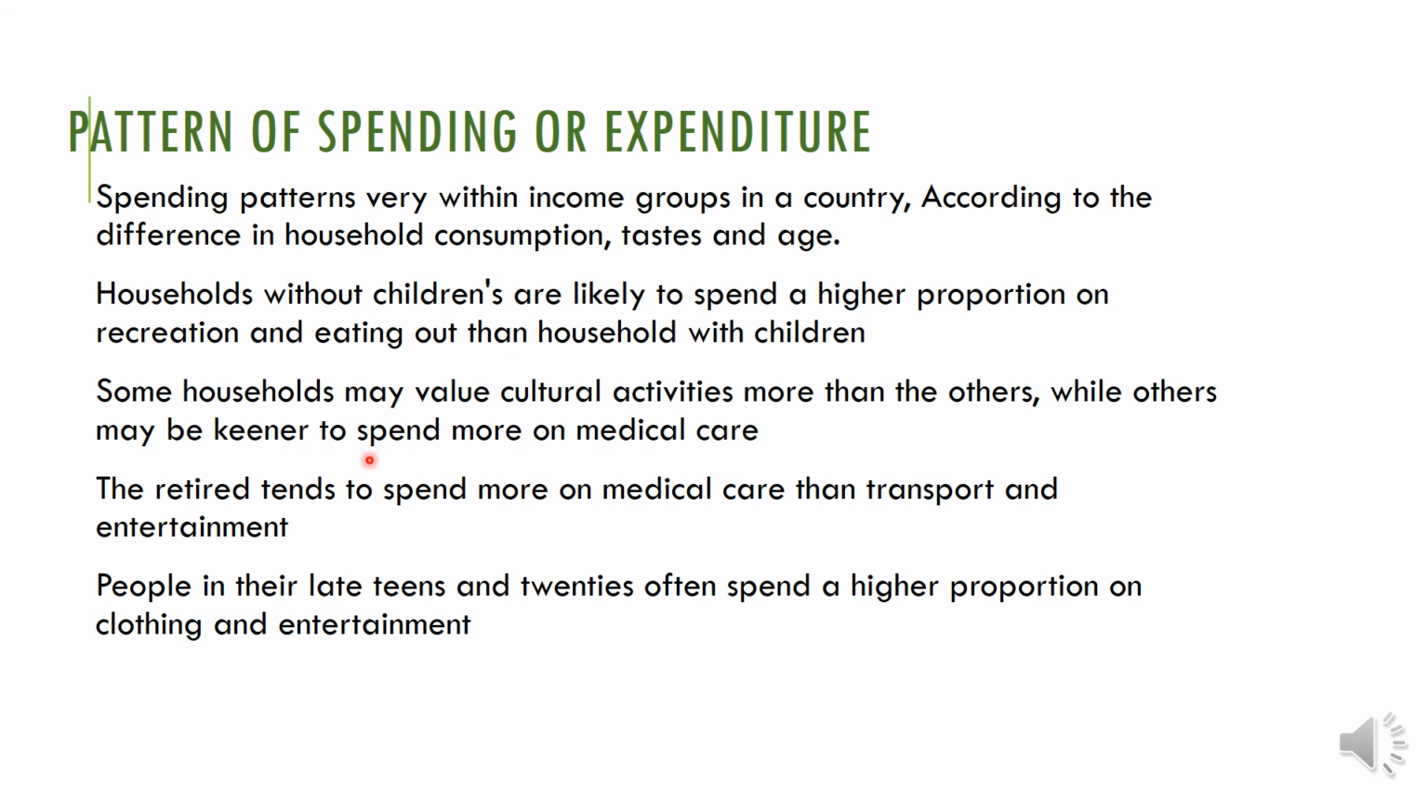Then some households may value cultural activities more than others. Some will spend more money on cultural activities, while others may not be interested in those kinds of things. Others may be keener to spend more on medical care. It is based on the particular income groups, their taste and preferences. Then the retired tend to spend more on medical care than on transport and entertainment. Isn't it? The retired, old age people will try to spend more money on hospitals and those kinds of things. People in their late teens and 20s often spend a higher proportion on clothing and entertainment.